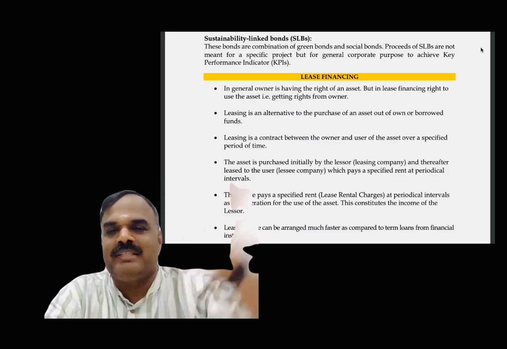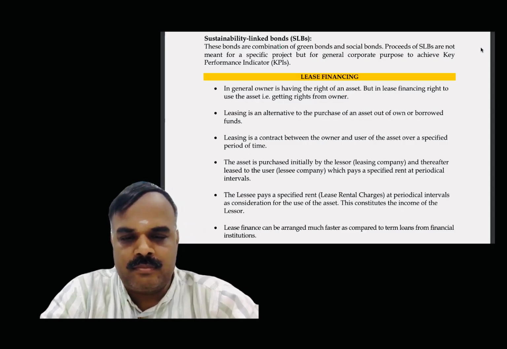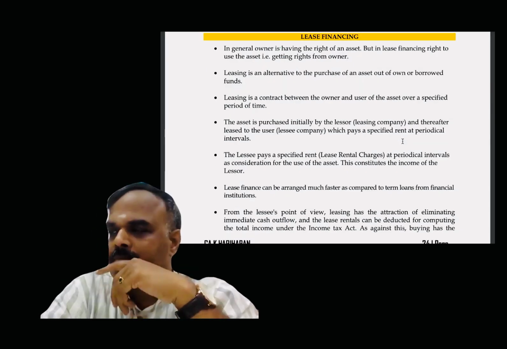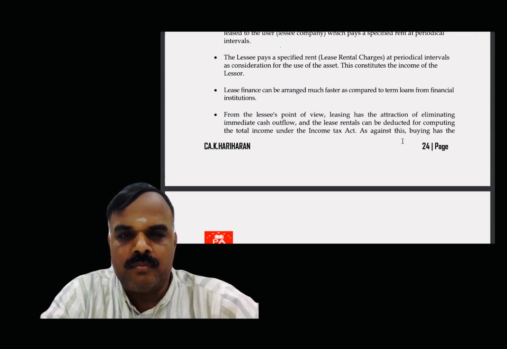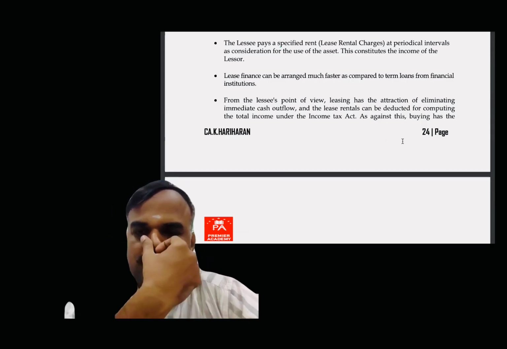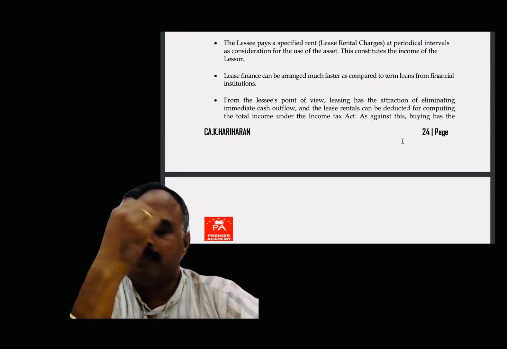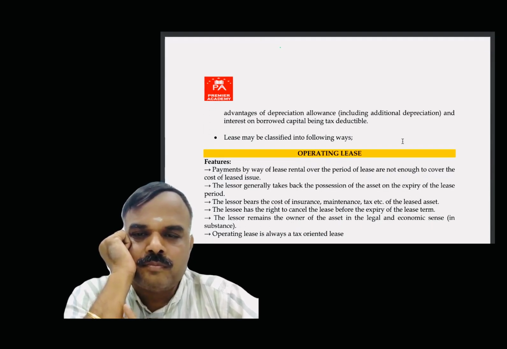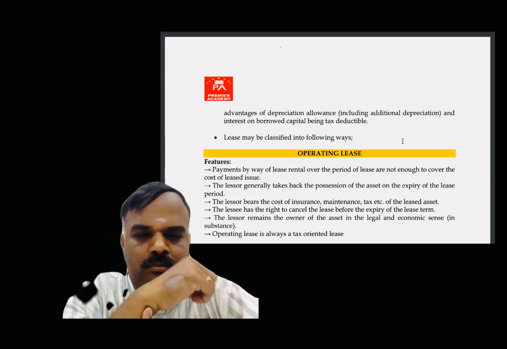The lessee has to pay money to the lessor. Understand logic or not? The user has to pay money to the owner. The lessee pays a specified rent, lease rental charges, at periodical intervals as consideration for the use of the asset. This constitutes the income of the lessor. Lease finance can be arranged much faster as compared to term loans from financial institutions. From the lessee's point of view, lease has the attraction of eliminating immediate cash outflow, and the lease rentals can be deducted for computing the total income under the Income Tax Act. As against this, the buyer has the advantages of depreciation allowance, including additional depreciation, and interest on borrowed capital being tax deductible.